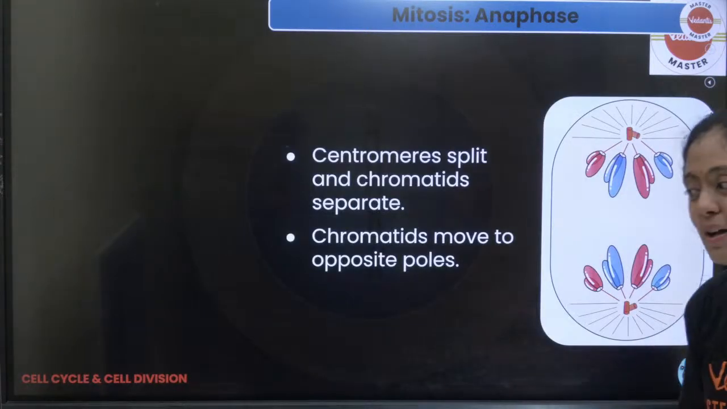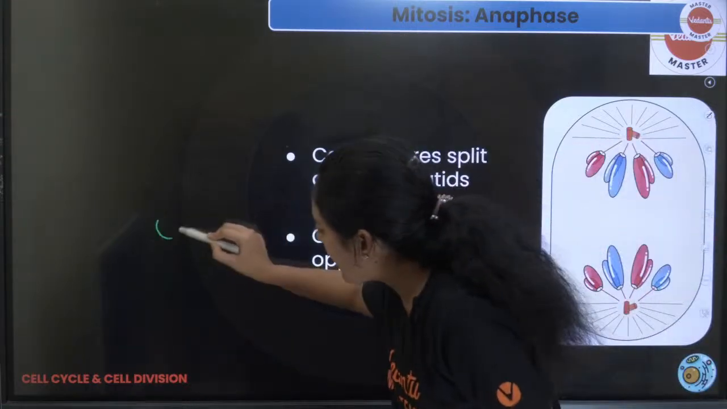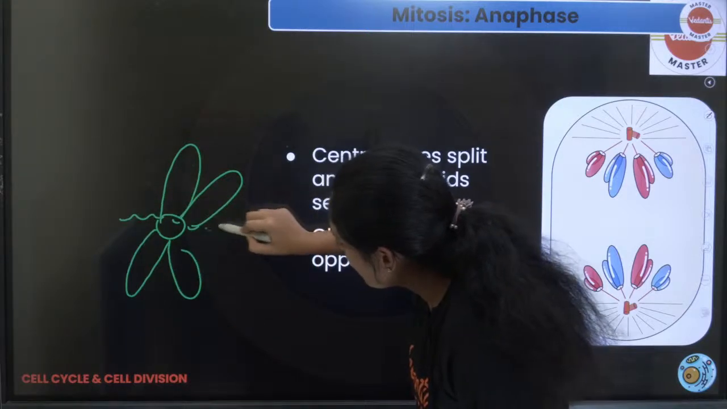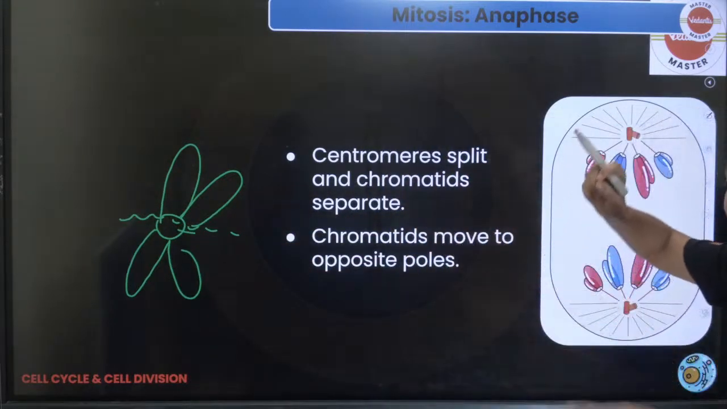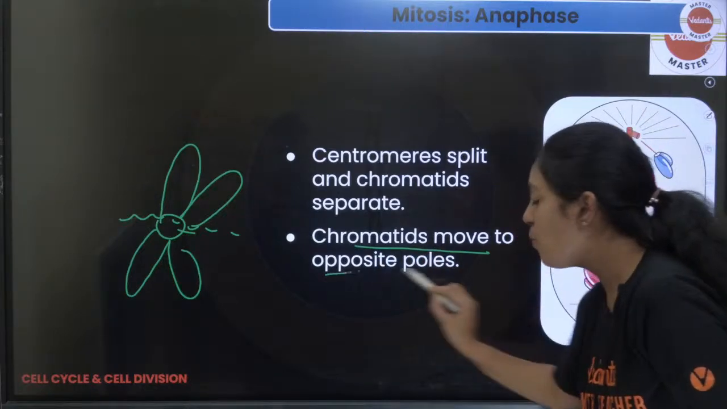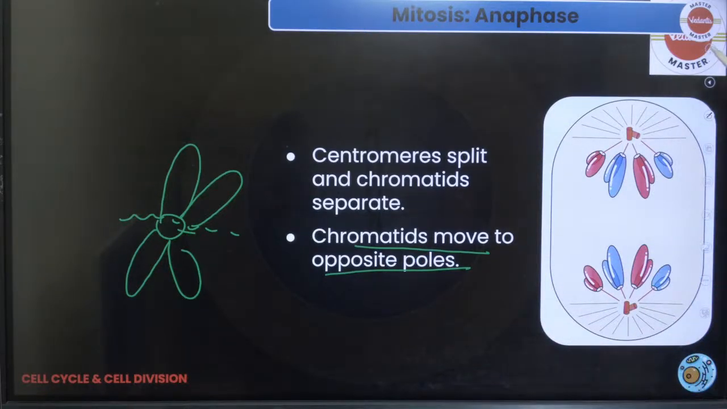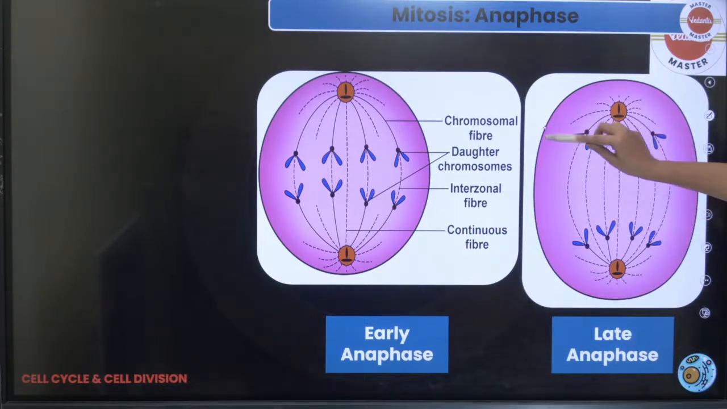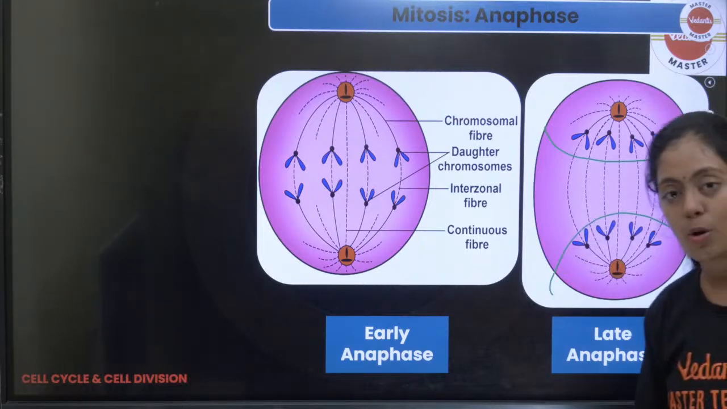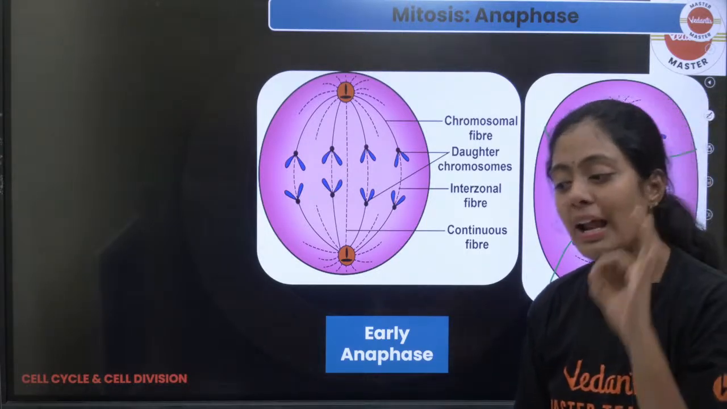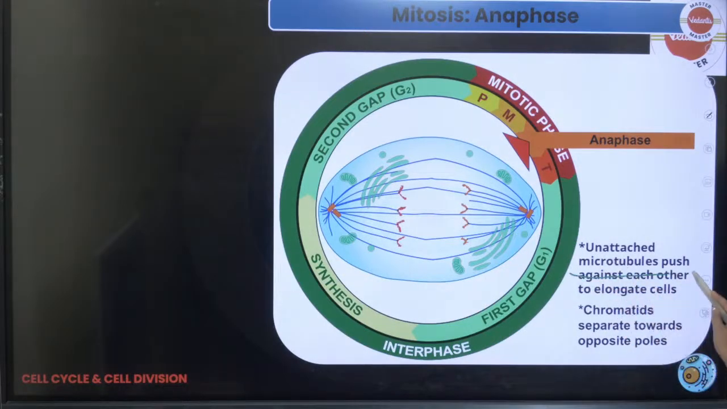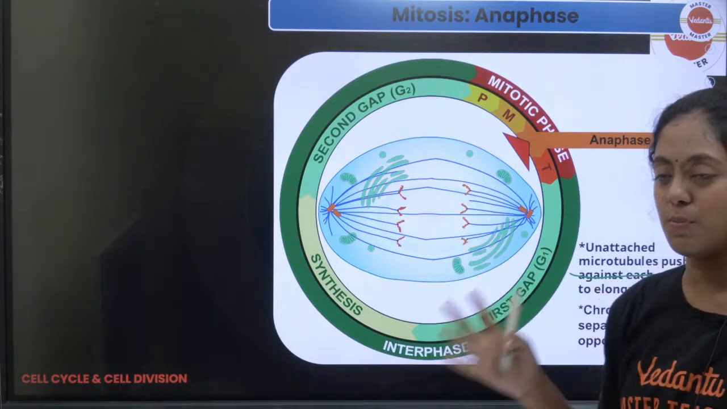Next you have anaphase. What is anaphase, students? You have your chromosomes, right? What happens? There is a split in the centromere. The centromere splits and the chromatids separate. The chromatids will now move to the opposite poles. Very easy. This is your early anaphase, this is your late anaphase. Pulling of the sister chromatids towards the opposite poles is the characteristic of anaphase. So that is what happens in anaphase. Unattached microtubules push against each other and pull the sister chromatids towards the opposite poles.